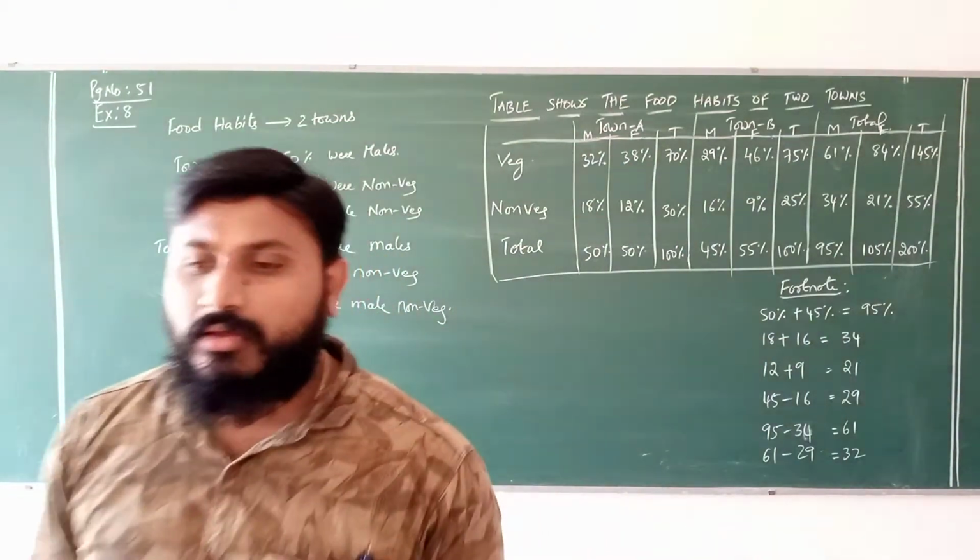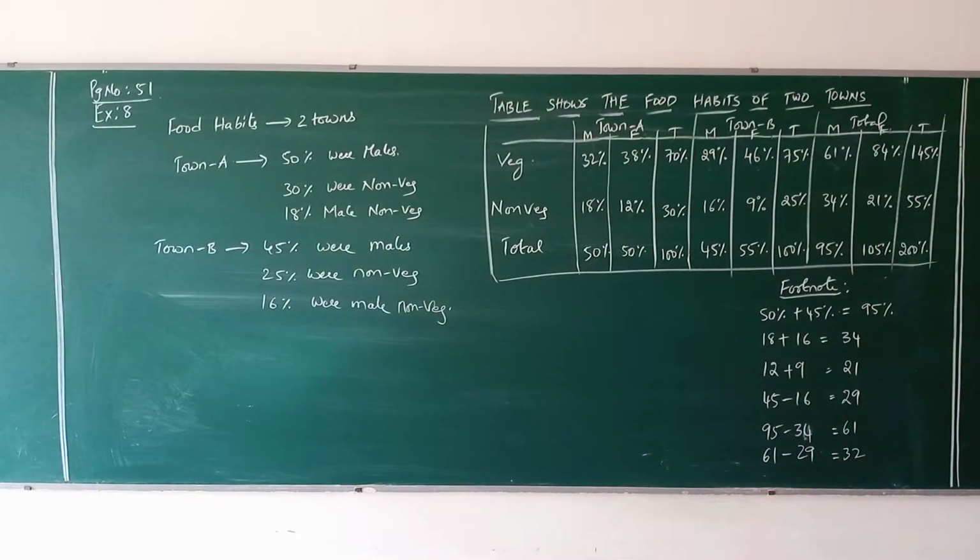Everybody, please refer this problem clearly. And then the last column is there now, the total. If you are able to write, you write it, otherwise you can skip. That is not at all required, because they have asked us to frame the table of town A and town B, and that is enough.